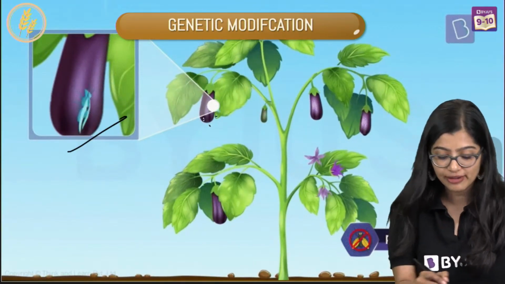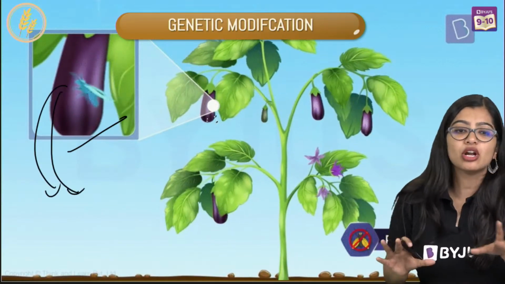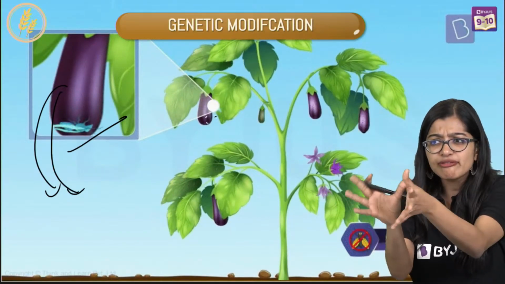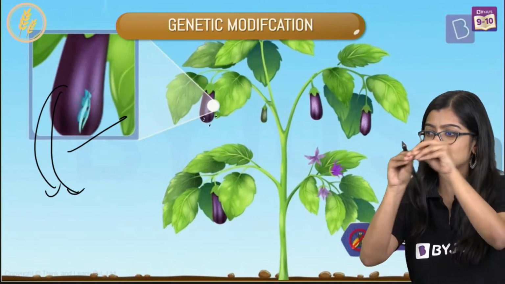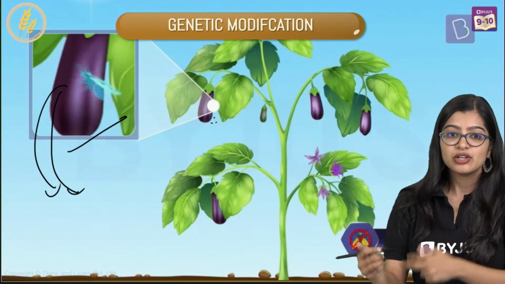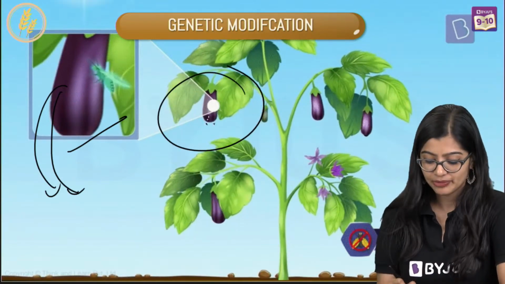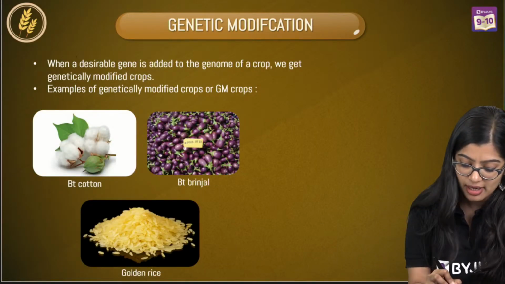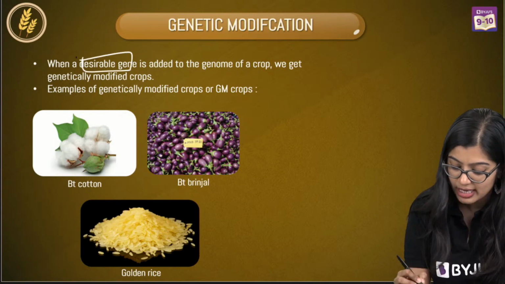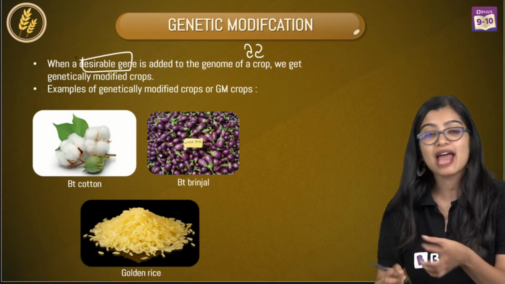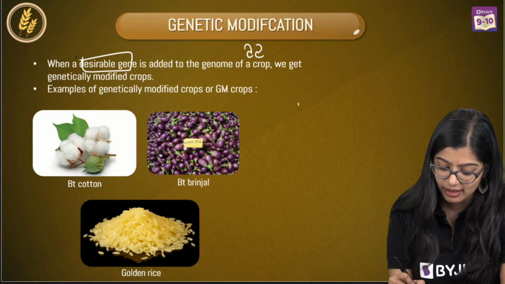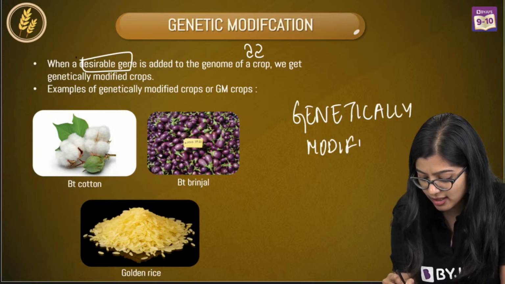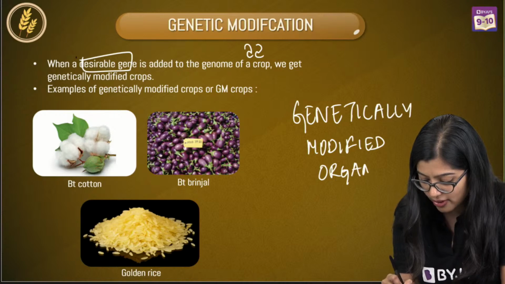And the best part was that if an individual consumed the same thing, this particular toxin did not affect our body. So what has happened here essentially? I have modified the genetic material. I have taken something else, inserted it, or maybe I could delete it. So in this case, I have modified it, and this is what we call genetic modification. So what is genetic modification? When I add a desirable gene into the genetic material of a crop and modify it, then we get a genetically modified organism.